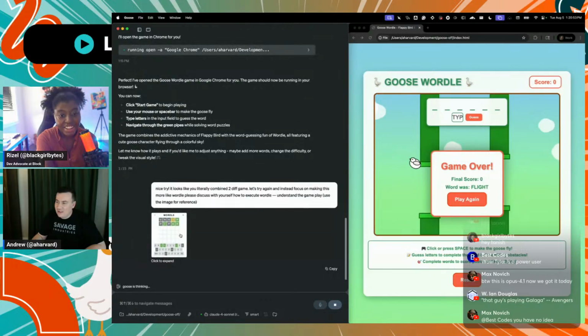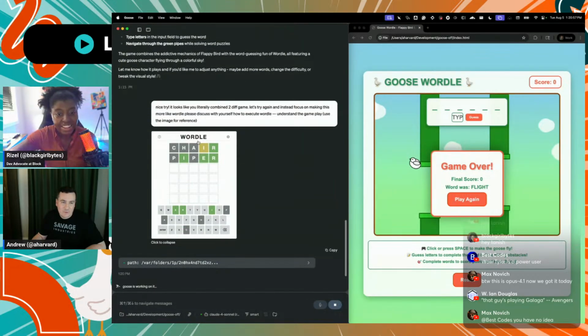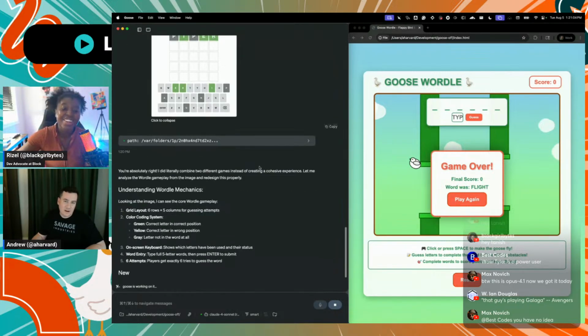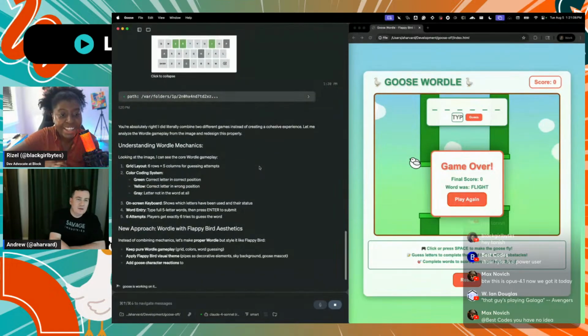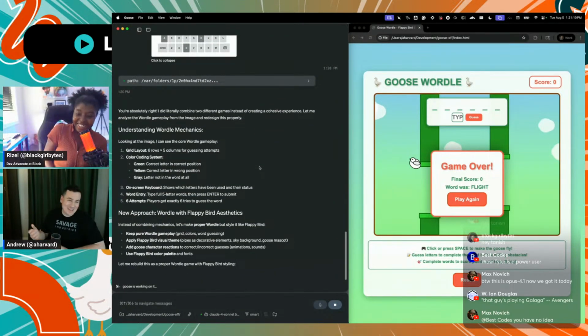That's basically telling it no, make it more like Wordle. I also added an image from Google about what Wordle looks like, so I don't have to describe as much of it. And so we'll see if this helps steer in the right direction. Okay, that's the image I saw. I thought you were playing Wordle back there. Maybe next time we'll see.